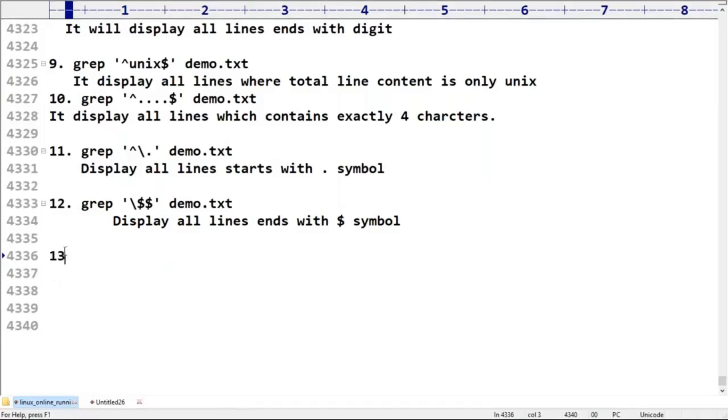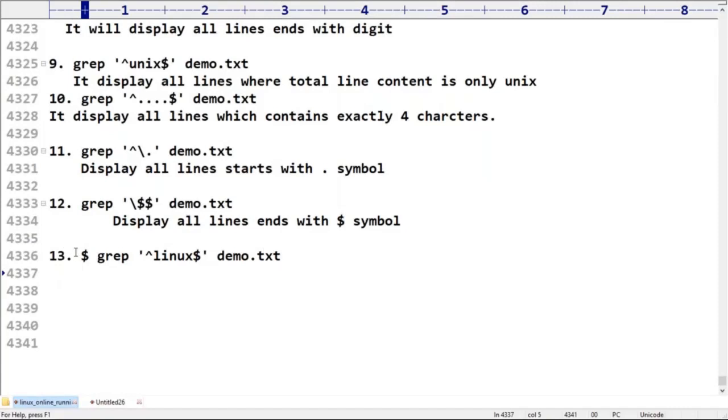Now the next one, observe this. Very, very important. I'm taking grep with the cap symbol, Linux, dollar symbol, demo.txt. What is it going to provide? Please confirm. What is it going to search? Listen carefully.